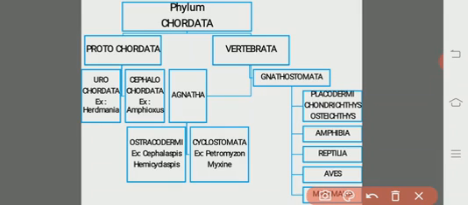The development may be direct or indirect, like in Petromyzon. In the indirect development, Ammocoete larva is seen. Petromyzons have horny teeth. The branchial basket is complete, whereas Myxine has few teeth. Dorsal fin may be feeble or absent. Branchial basket is poorly developed in the case of Myxine, and development is direct.